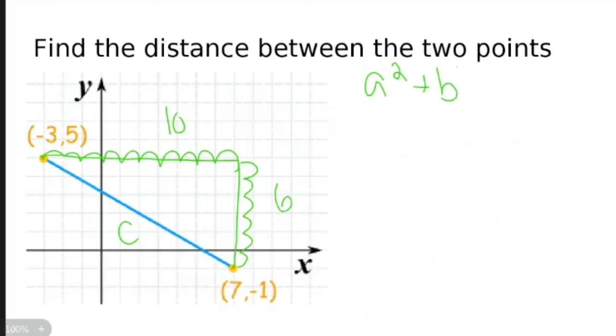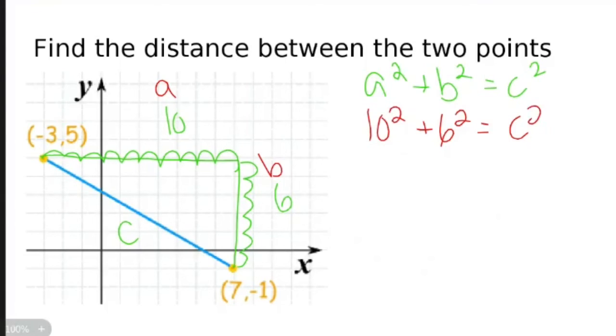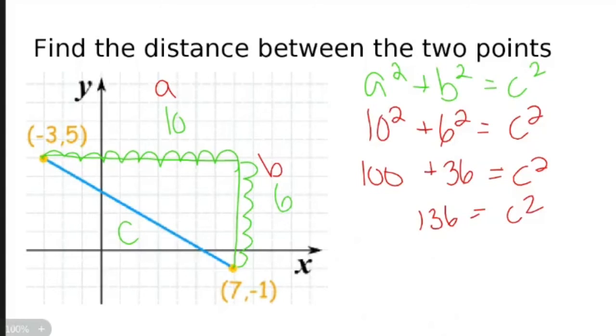A squared plus B squared is going to equal C squared. Doesn't matter which one's A, doesn't matter which one's B, as long as the longest side is C. So A can be 10 and B can be 6. So 10 squared plus 6 squared equals C squared. 10 squared is a hundred. 6 squared is 36. A hundred plus 36 is 136. And that's going to equal C squared.